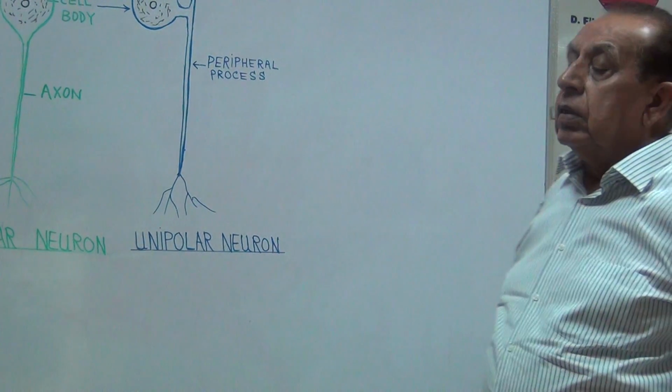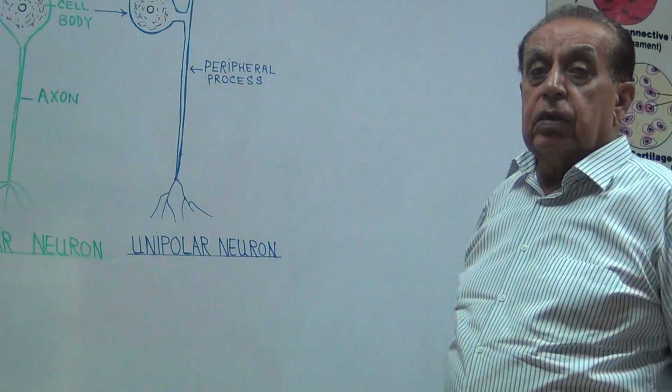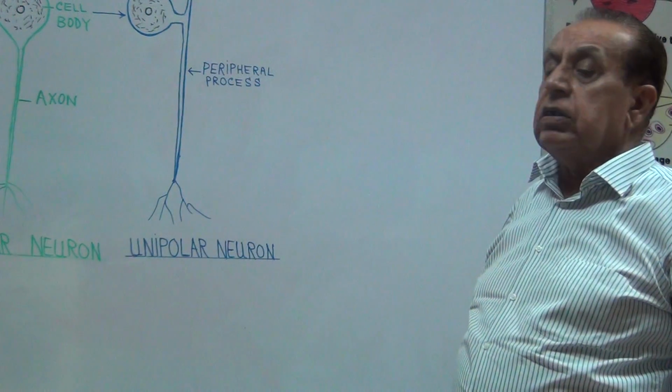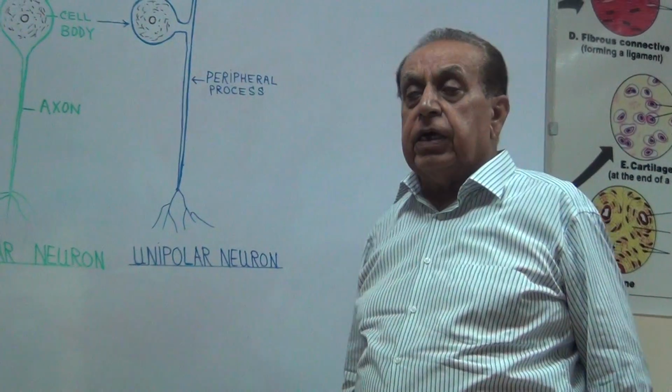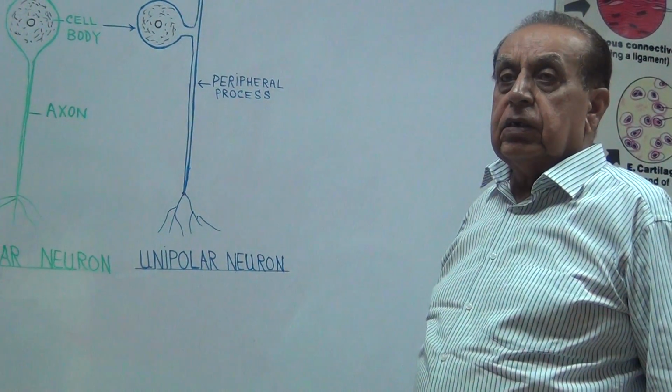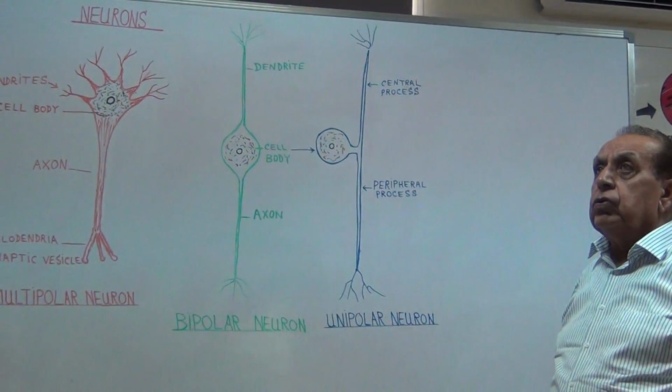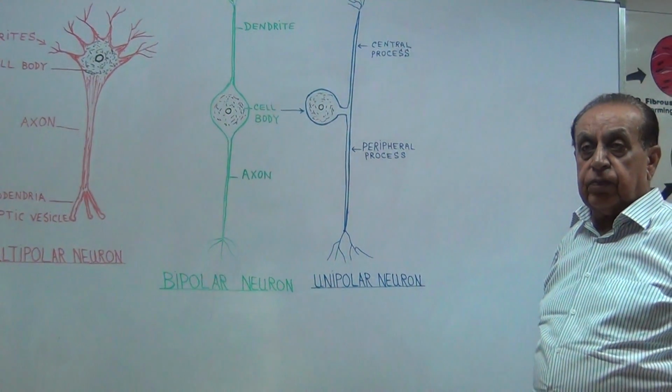Now, the histology of nervous tissue. Now, this nervous tissue transmits impulses from one part of the body to another part of the body.